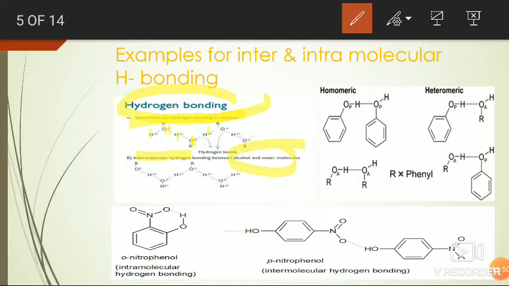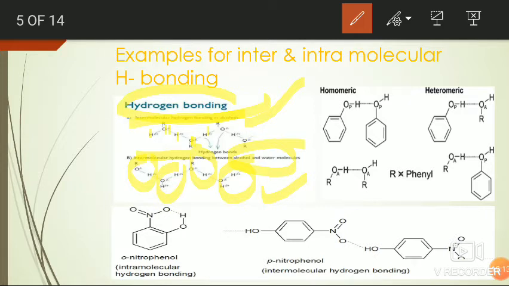It is intermolecular hydrogen bond between water molecule and alcohol. Here it is alcohol, this is water molecule, like that. So the first one is homomeric, the second one is heteromeric.